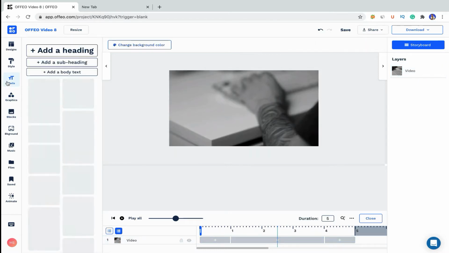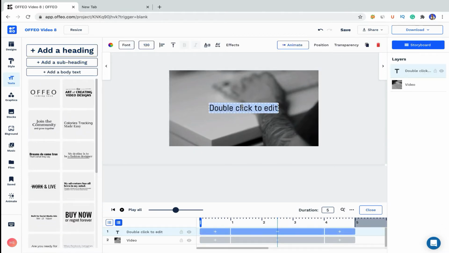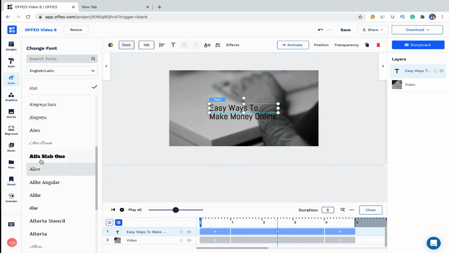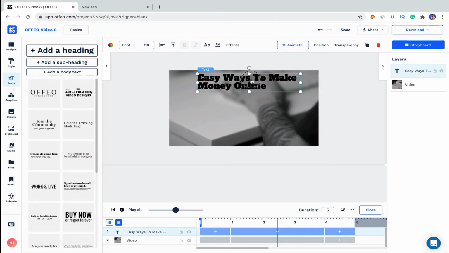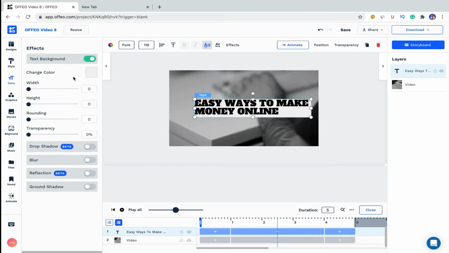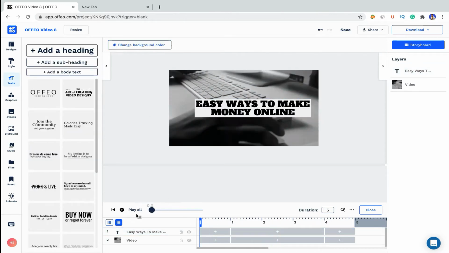And now let me add a title. So I will click on add a heading, and then here in the font, there are a lot of font families available. I will use this Alpha Slab, and inside the effect I will turn on text background, and yeah, I will select this color. And then for the alignment I will center it, also in the middle, its height. Okay, so this is our preview. Let's check its default preview.